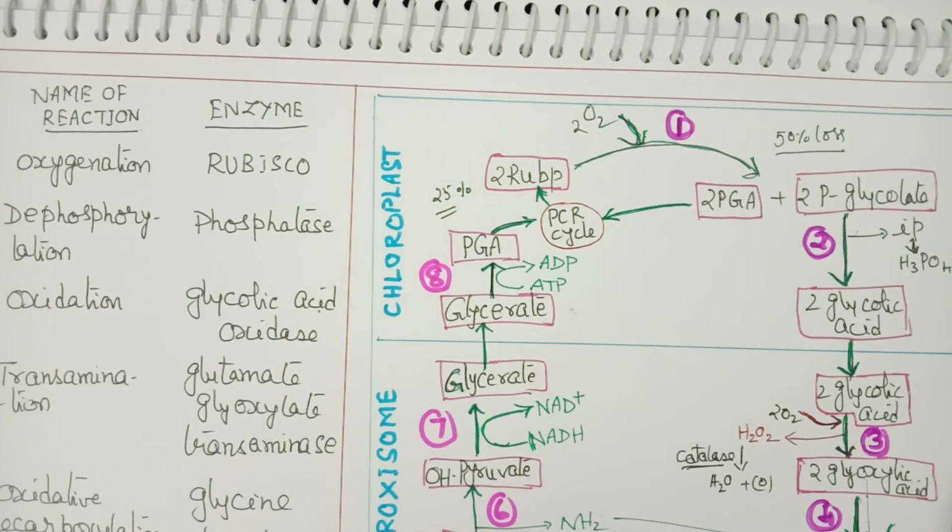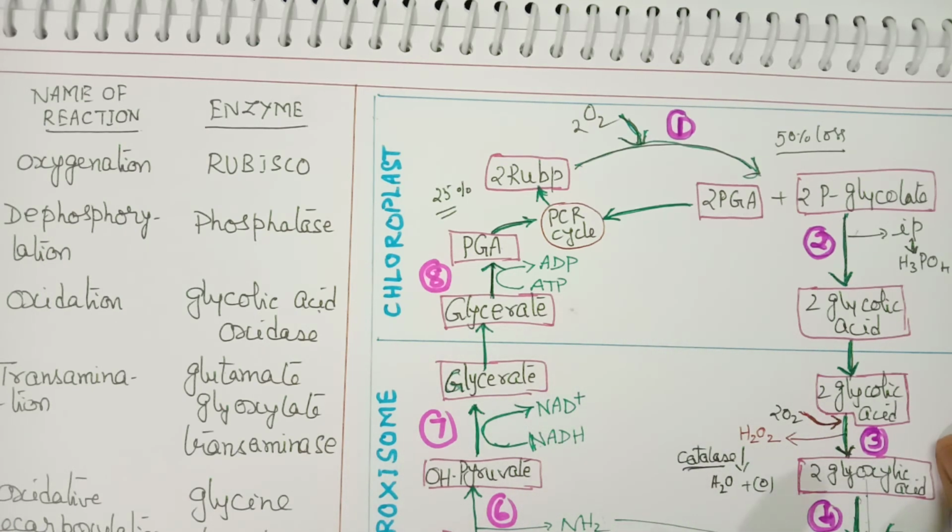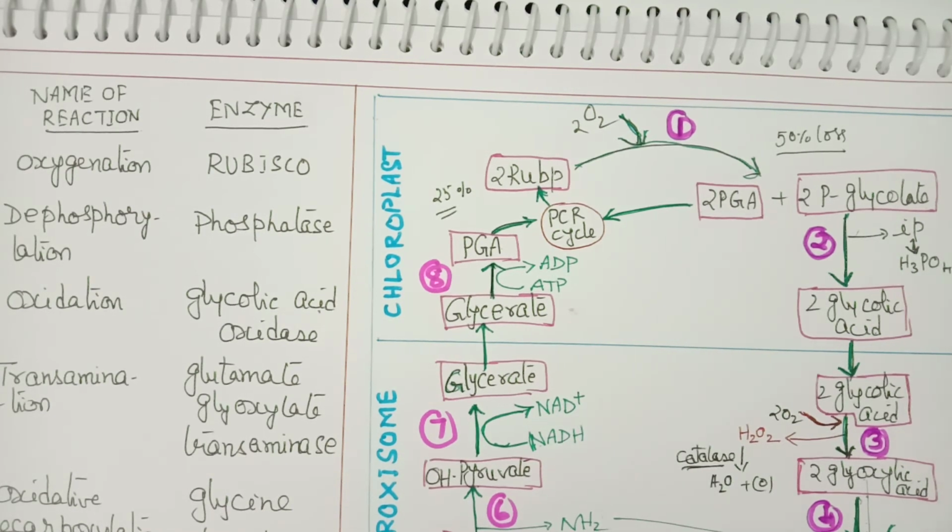That means it is a 3:1 ratio: 3 for carbon fixation and 1 for photorespiration. In a 3:1 ratio, carbon fixation and photorespiration take place. This is how photorespiration is considered to be a wasteful process in C3 plants.